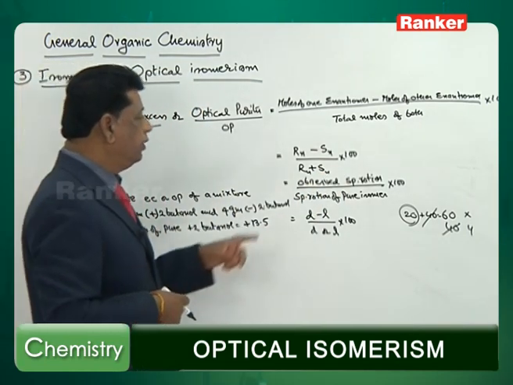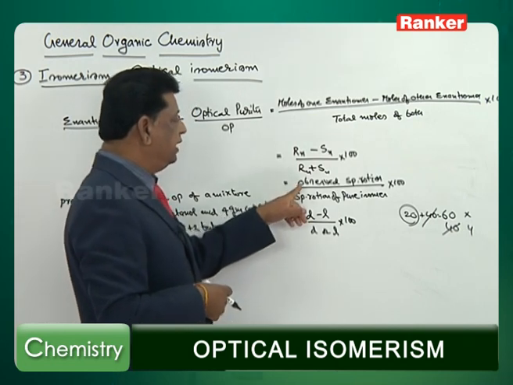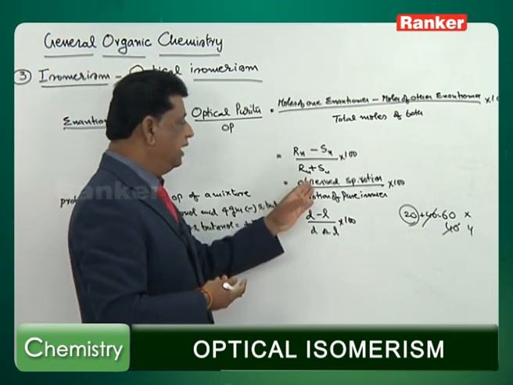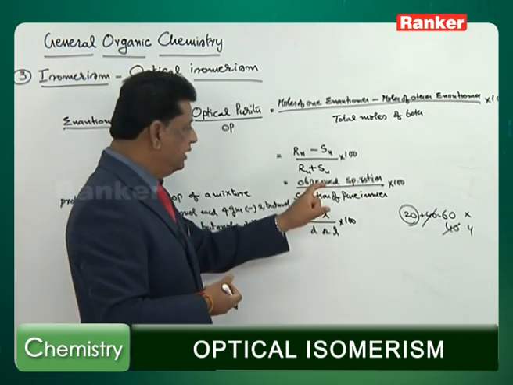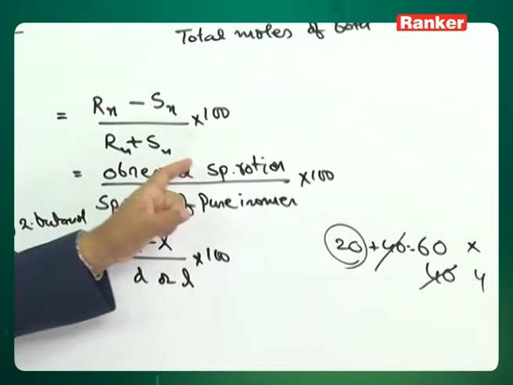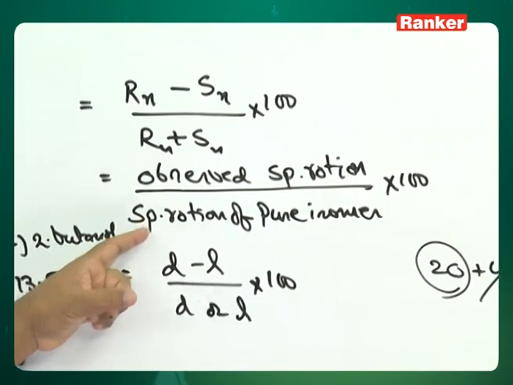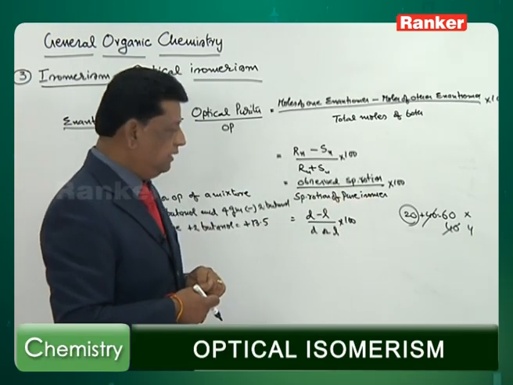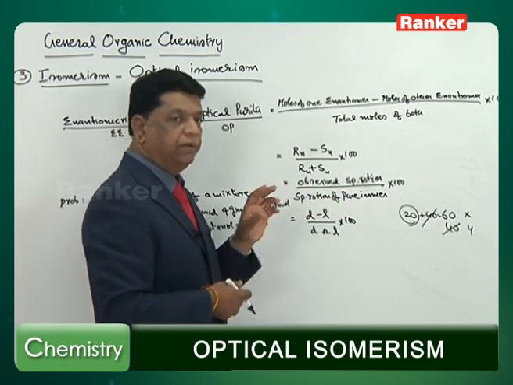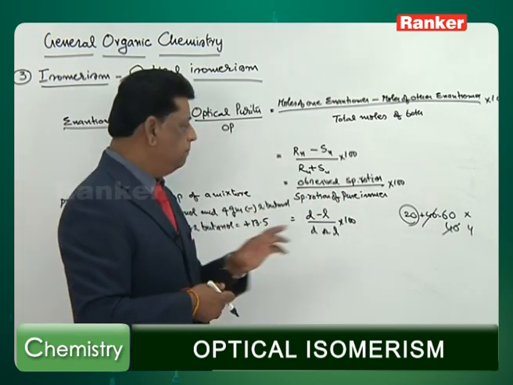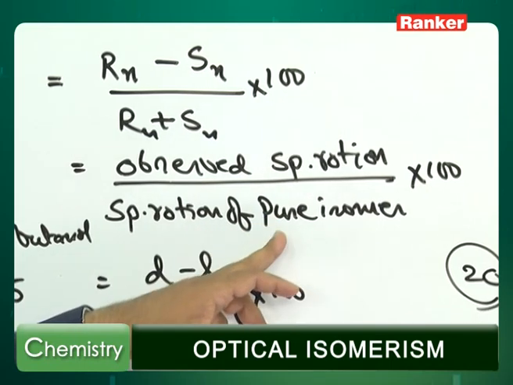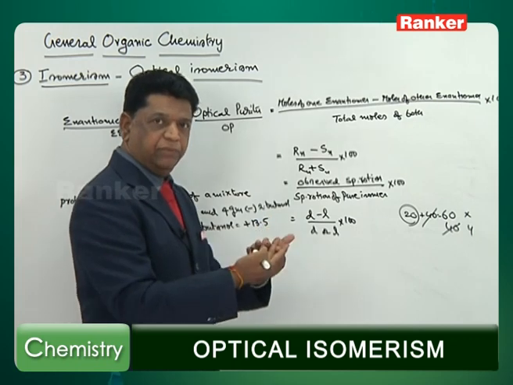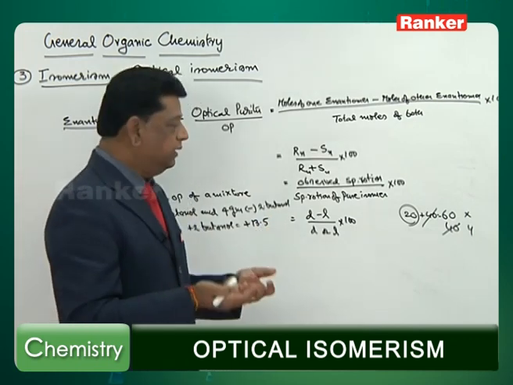It can also be calculated from the rotation. Specific rotation or observed specific rotation means after cancelling. After cancelling, one cancels the other one, but some is left over. The leftover is called what? Observed specific rotation divided by the specific rotation of the pure isomer. Here, plus or minus is not significant. Either plus or minus, one particular isomer will have the same rotation. So, you take plus or minus, but you need not worry about the sign. Observed means after cancellation, the net comes. Either plus or minus, again it is not a problem.